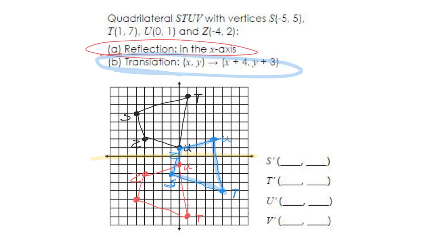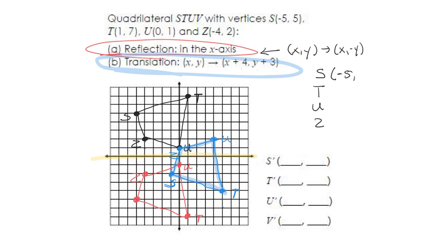Well, reflecting over the x-axis. So do we remember what happens here? Okay, if we reflect over the x-axis, our y value is negative, right? So x, y, reflecting over the x-axis is x comma negative y. Our y changes. So we can do that with everything. So I have S, T, U, Z. So S was negative 5, 5.